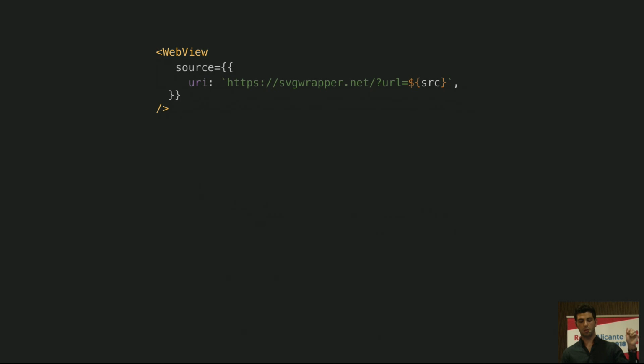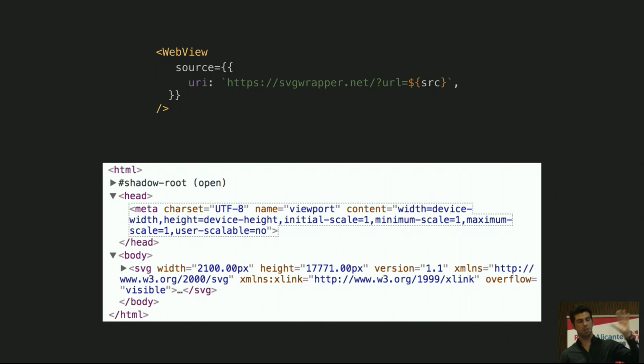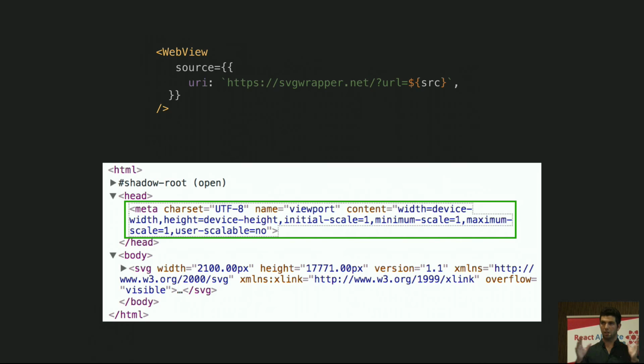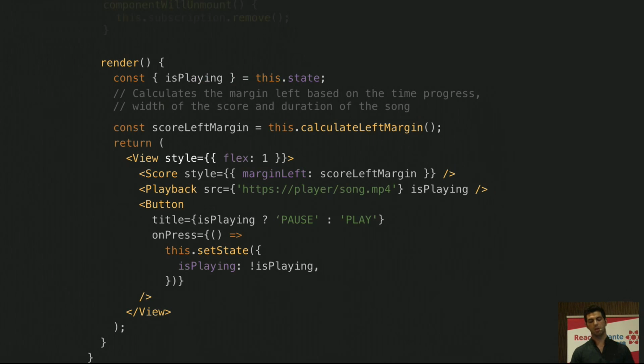Basically what we're doing is decoding the SVG, we stringify it, we wrap it into an HTML document, and we add a meta tag so that we have control on the fitting and scaling. And that will unify the rendering on both platforms. So we solved the rendering issue, but what about setting the score in motion? Let's take a look at the render method of this whole player component.